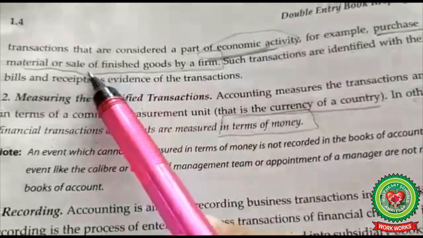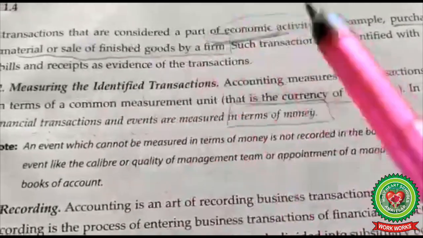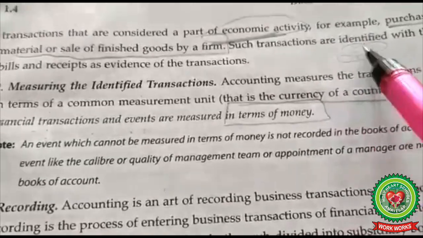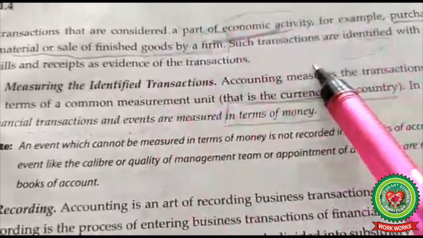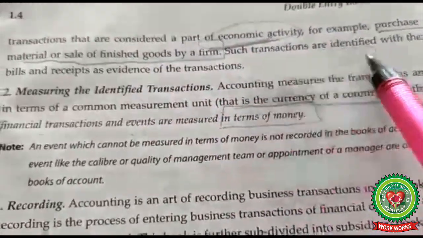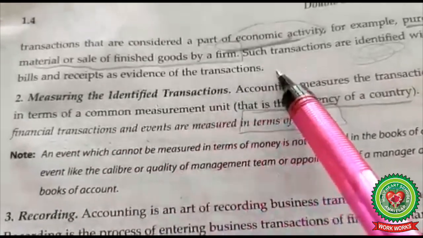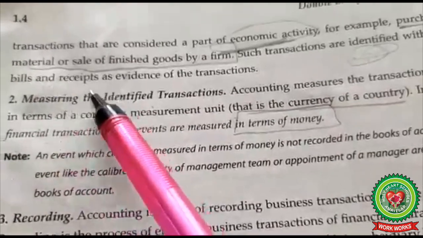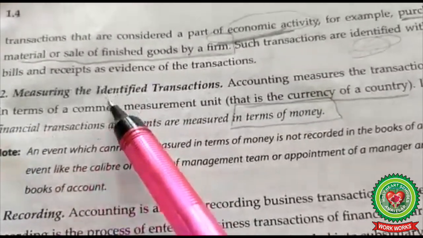Like sale of finished goods by a firm. When the firm sells the goods to the customer, ultimately the customer provides money to the firm, and it is also considered as economic activity for profit motive. Such transactions are identified with the help of bills and receipts as evidence of the transaction. So bills and receipts are all considered as proof for recording the accounting transactions.